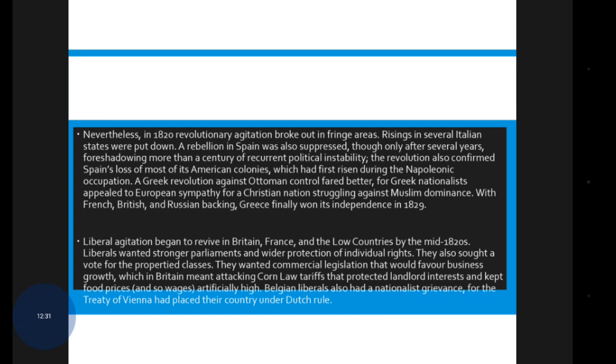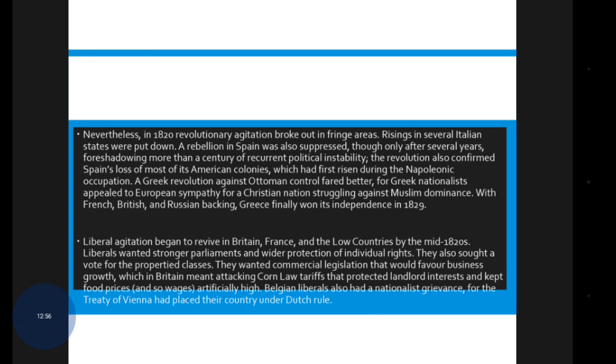A Greek revolution against Ottoman control fared better, for Greek nationalists appealed to European sympathy for a Christian nation struggling against Muslim dominance. With French, British, and Russian backing, Greece finally won its independence in 1829.